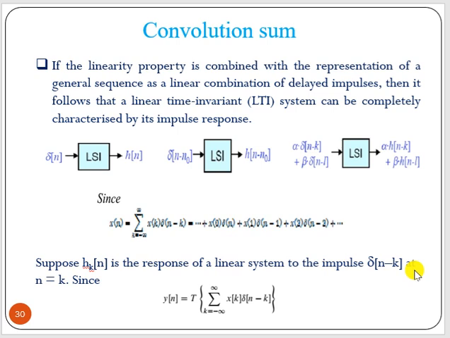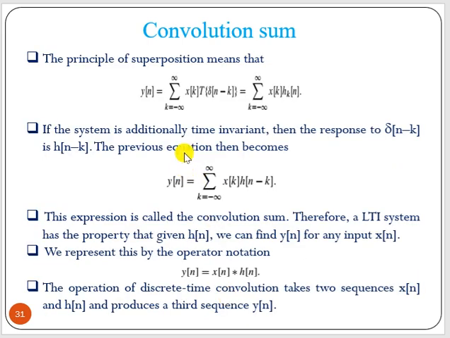Now suppose h(k) is the response of the linear system to the impulse delta of n minus k at n equal to k. Then the output y(n) is nothing but the transformation of this input, which is x(n). So when we apply input x(n) to a digital system of operator T, the output is y(n). Now what can we write?